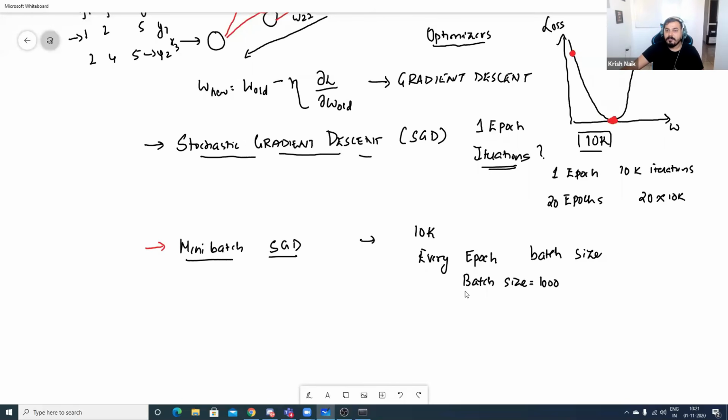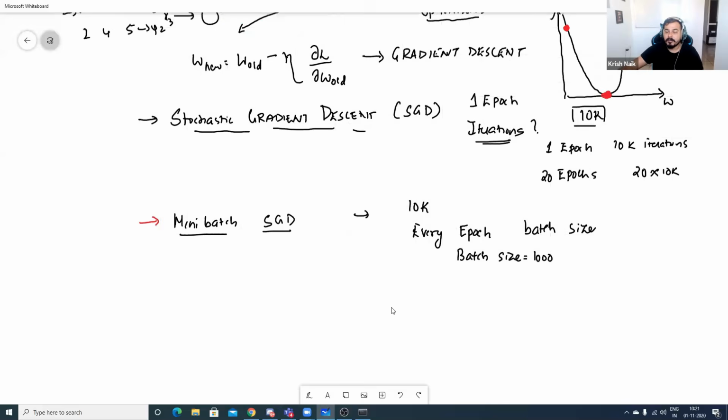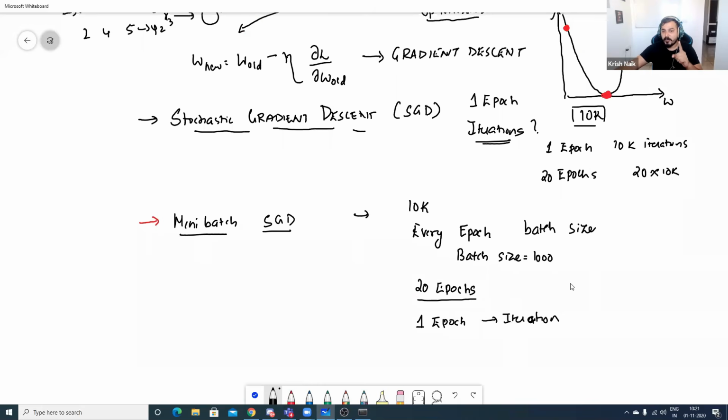Okay. That time, how many epochs will there be? Suppose here I say that I want to run it for 20 epochs. Now, I told you that for every epoch, suppose I am in epoch 1, how many iterations will there be? First of all, we need to understand how many iterations, how many forward and backward propagations, will happen in just one epoch.